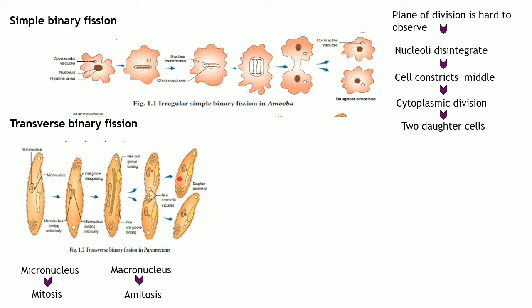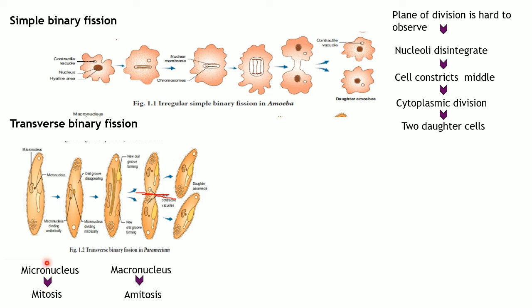Now you can see two daughter individuals, and it gets divided right here into two new daughter individuals that look exactly like the parent. That is why we call this binary fission transverse binary fission.